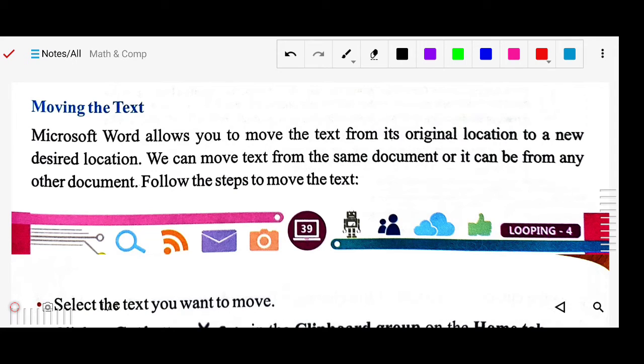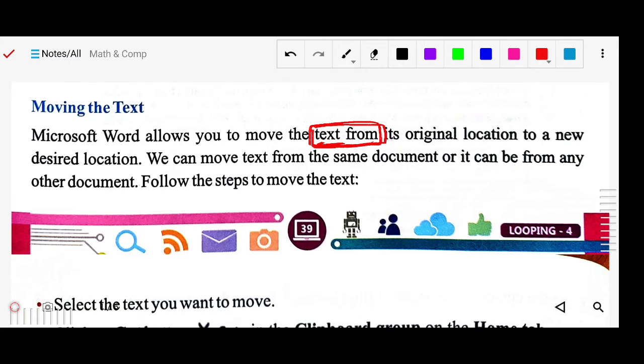This is also called cut and paste. First of all, you have to select this text.